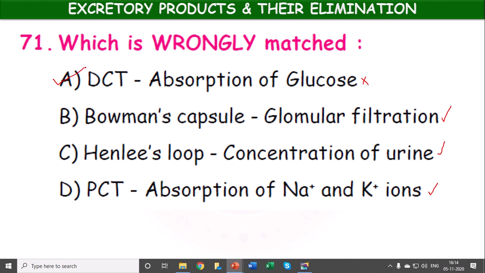Okay, children, these are some of the questions which were repeated in the previous contests. Okay,